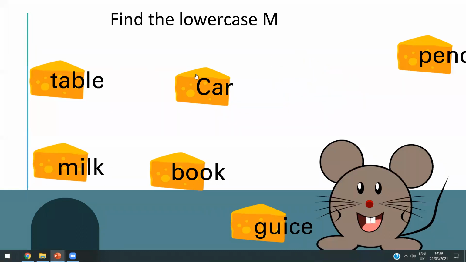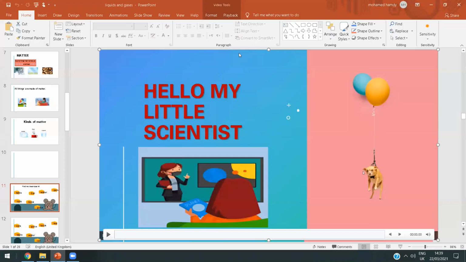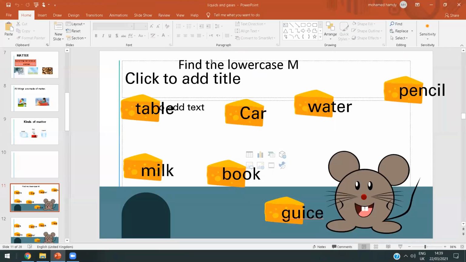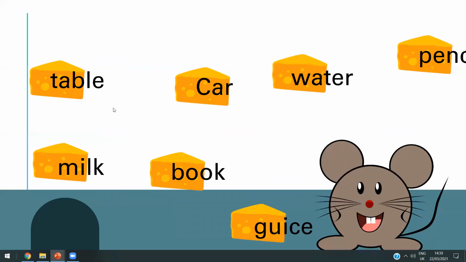Okay, can you help here? Oh, sorry. So again, can you help the mouse eat the solid matter? Yes, Ziad. Can you help the mouse? Yes, Ziad. So tell me, honey, can you help the mouse to eat the solid matter? I will ask you and you say yes or no.